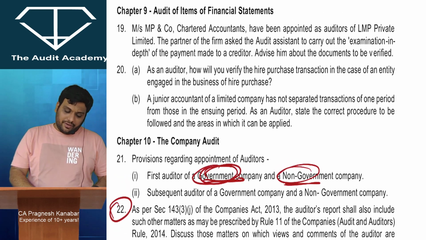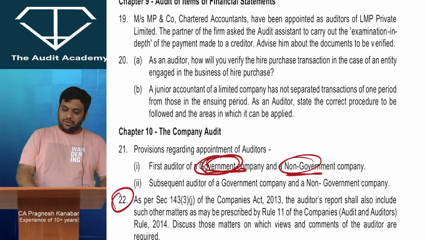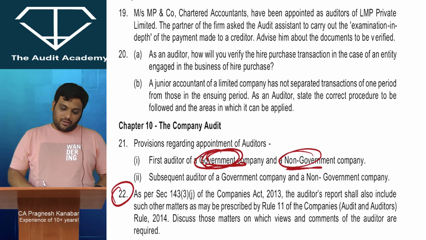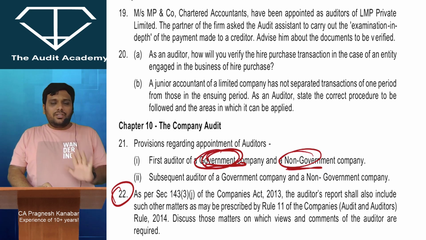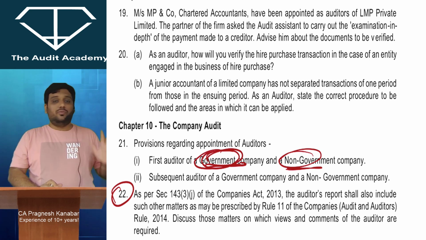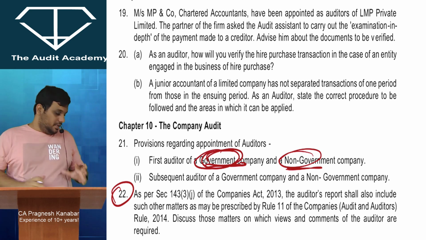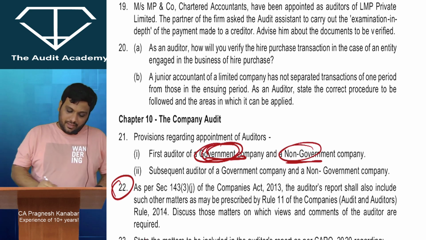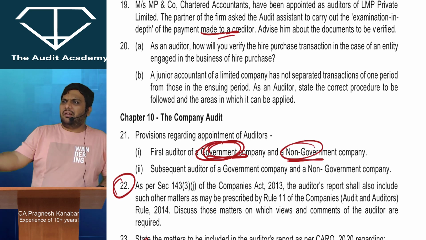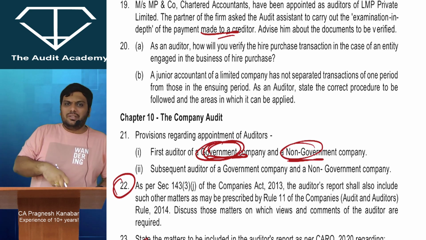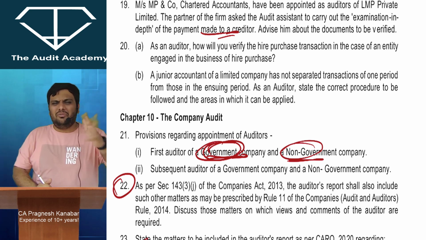Chapter number 9, audit of items of financial statements. Messrs. MP and Company, Chartered Accountants, have been appointed as auditors of LMP Private Limited. The partner of the firm asks the audit assistant to carry out examination in depth. Examination in depth is where you don't verify a large number of transactions, you verify a few transactions, but you verify them from start to end properly. All right, that is examination in depth. Payment made to creditor, cover every single point. Payment made to creditor, so that person would have given some invoice, goods received note, payment, or payment authorization, cover every single stage. You have to keep on writing.